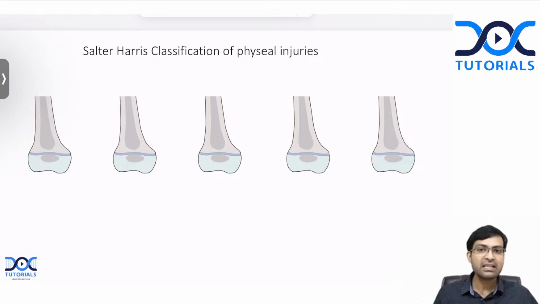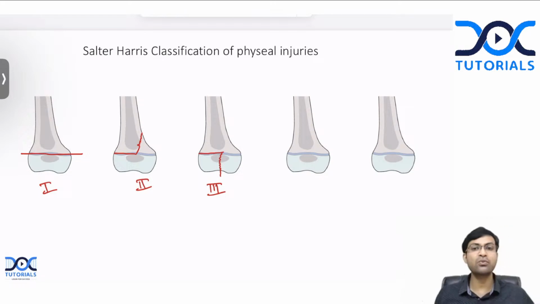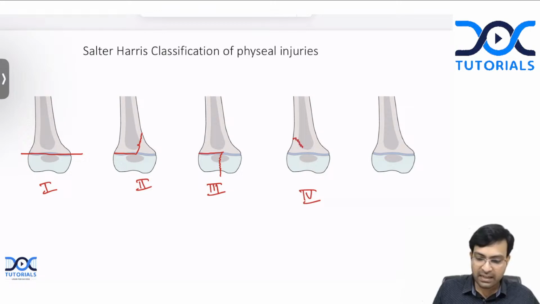In type 1 Salter-Harris classification, there is a fracture line that passes through the physis like this. Simple, through the same line as the physis. In type 2, fracture line passes through the physis and goes above through the metaphysis. In type 3, fracture line passes through the physis first, then exits through the epiphysis. In type 4, fracture line starts in the metaphysis, goes through the physis and exits via the epiphysis.